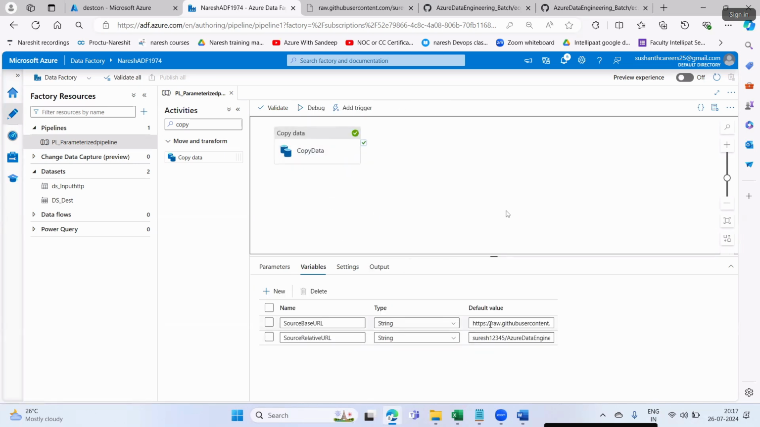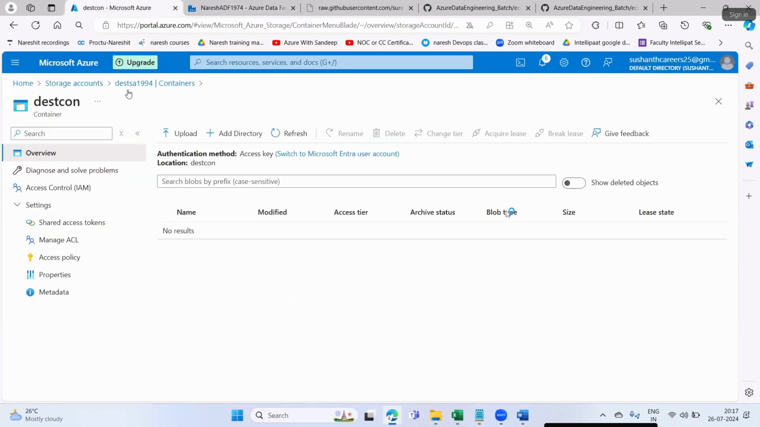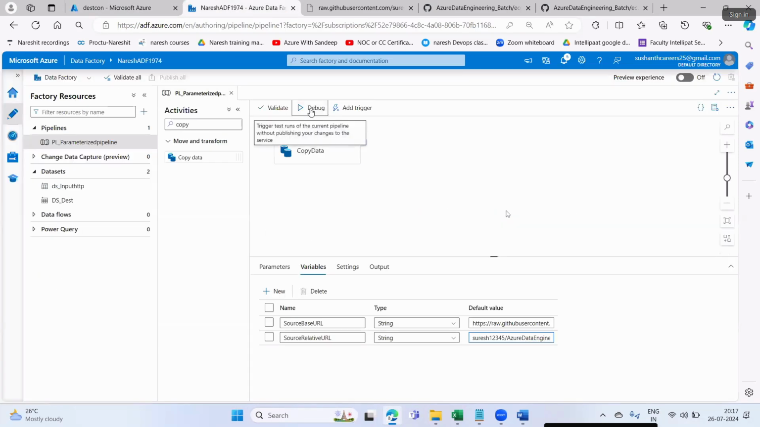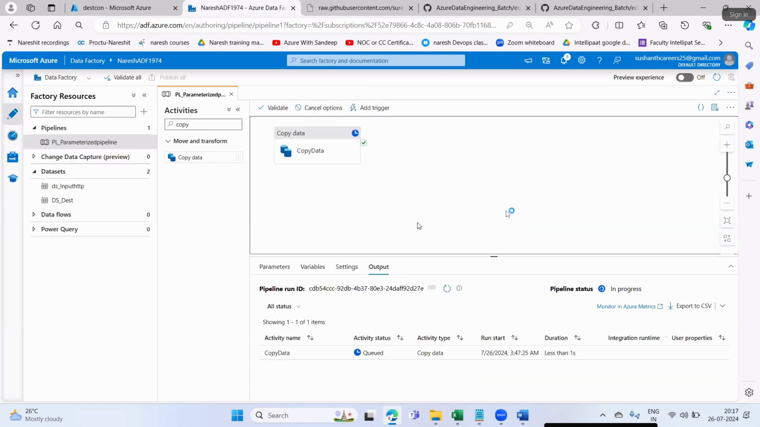Click on the pipeline canvas area, and here the source relative URL. This is the variable we are defining for our file name, case.csv. If you check here, we are not having anything in our destination storage account. Come here, say debug. This is very simple but very tricky. See, did it ask somewhere to pass the value? No, it didn't ask any value, like parameters.